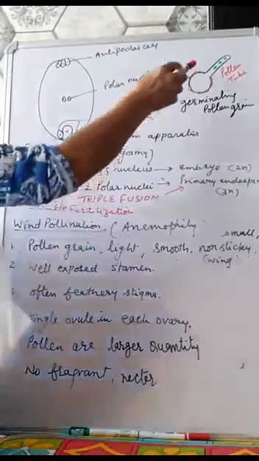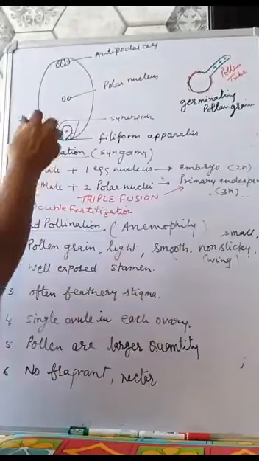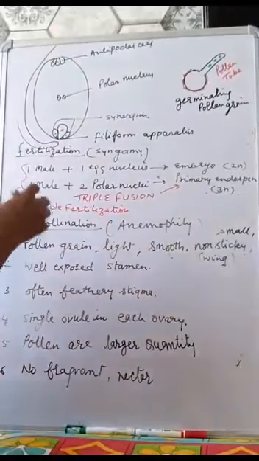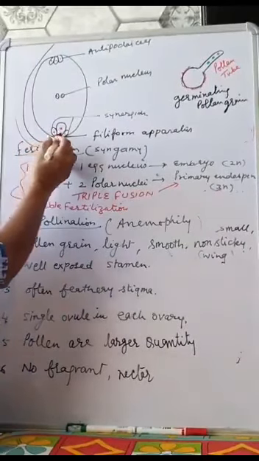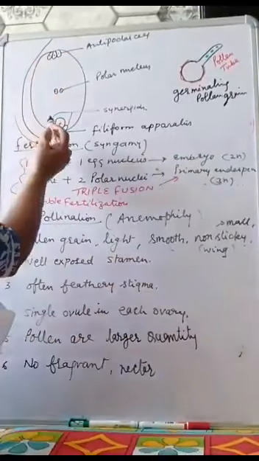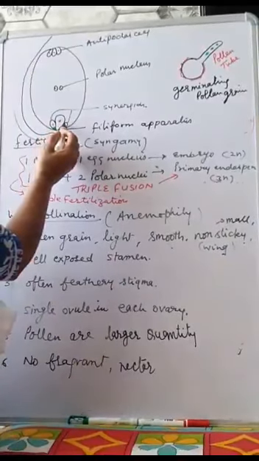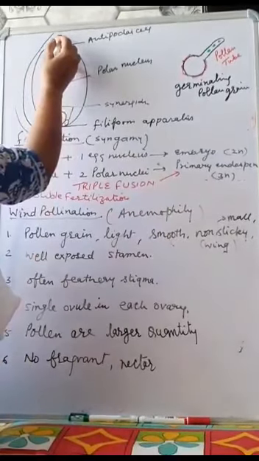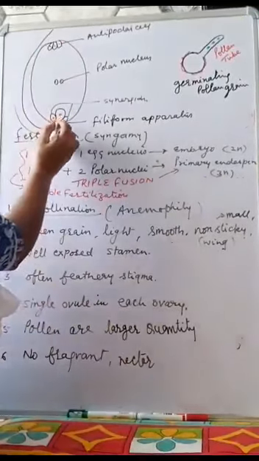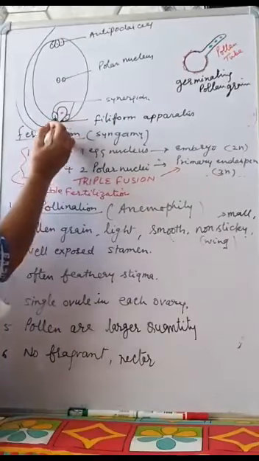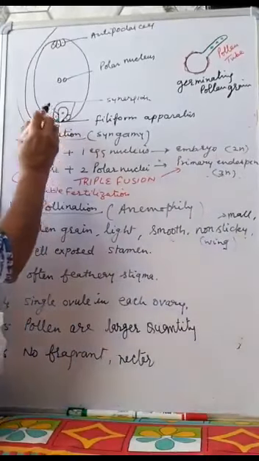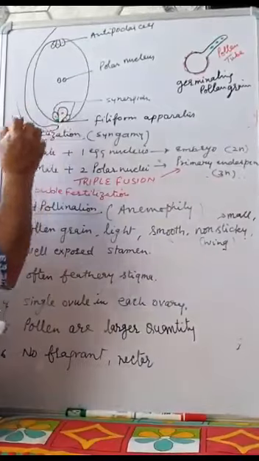In double fertilization, the pollen tube enters through the stigma and style and reaches the micropyle near the embryo sac, and the pollen tube enters into the embryo sac. The embryo sac consists of 8 nuclei: one large egg nucleus, 2 synergids, 3 antipodal cells at the chalazal end, and 2 polar nuclei at the center. The tip of the synergids has a thickening. These thickenings are called the filiform apparatus. The filiform apparatus provides the way for the entry of the pollen tube into the embryo sac.